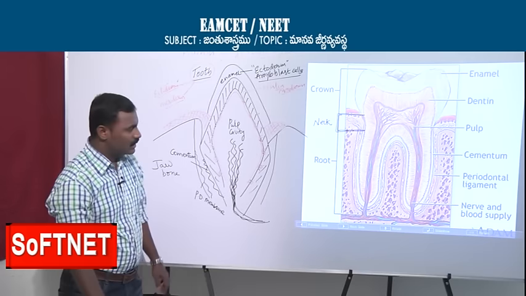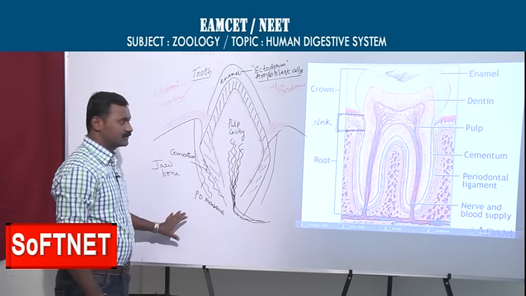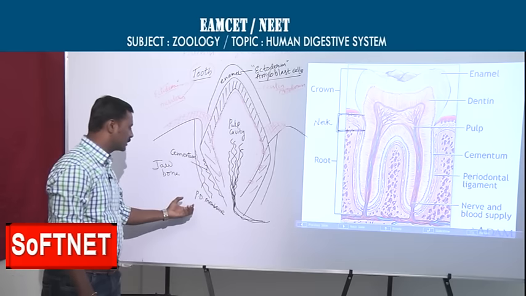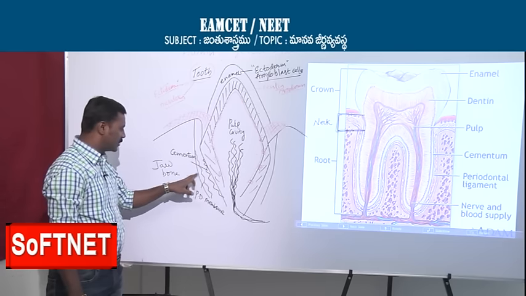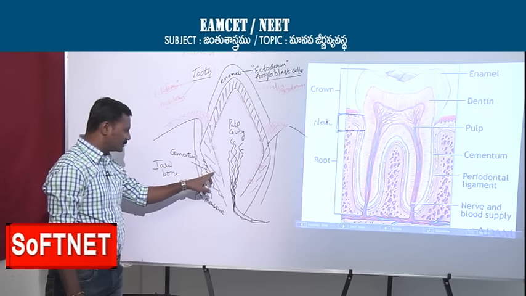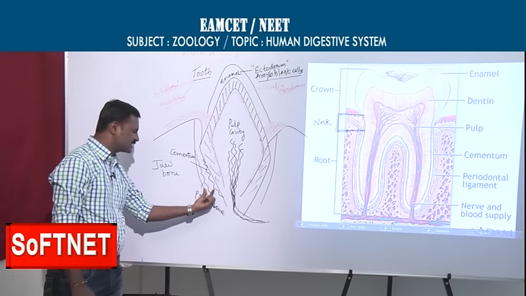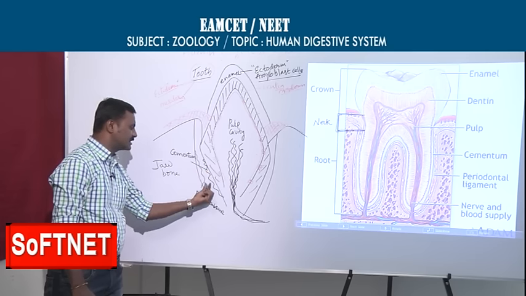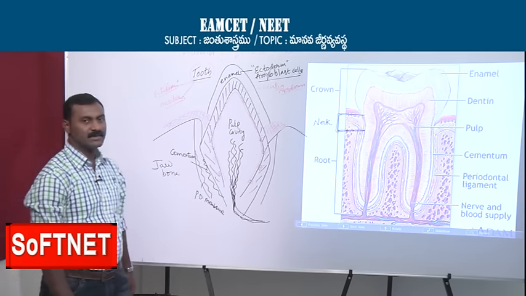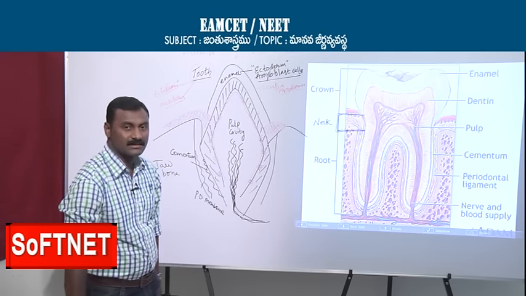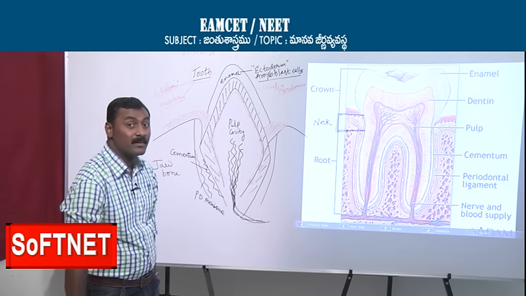So this is all about the tooth. How is it fixed strongly? Because of the periodontal membrane lining the jawbone and cementum lining the dentin. These two are fixed with each other, tightly pressed with each other. That's why our teeth have a lot of strength. So they are immovable.